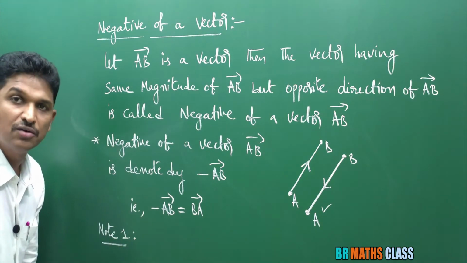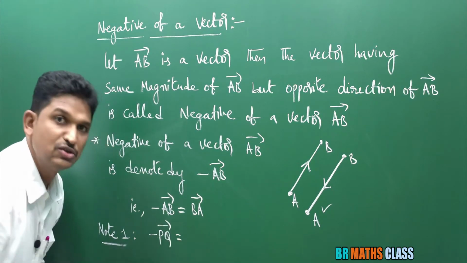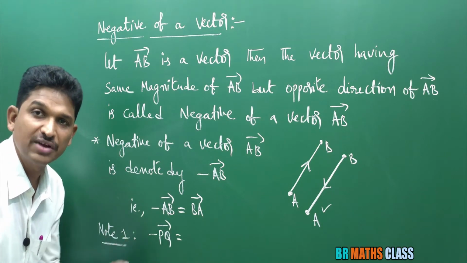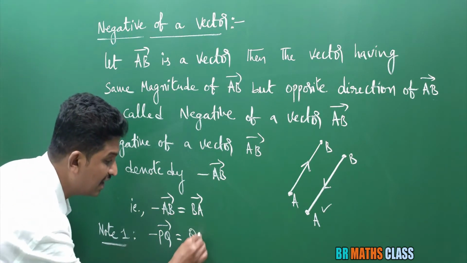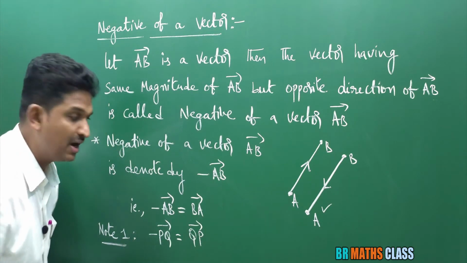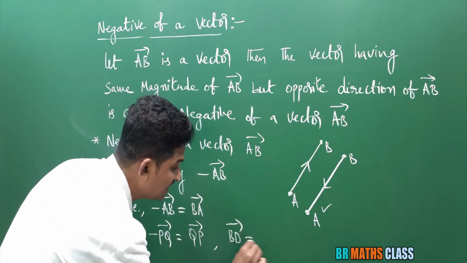Note this point from now onwards. Somewhere you saw minus PQ bar. What is the negative of a vector PQ bar? The negative of vector PQ bar is QP bar. Somewhere you saw minus PQ bar, you can write it as QP bar, or you saw like this, BD bar is there.